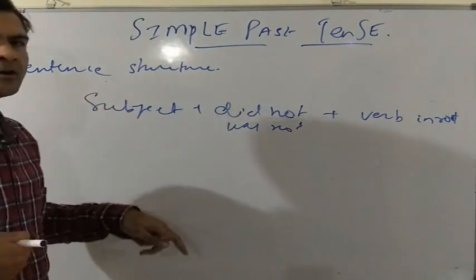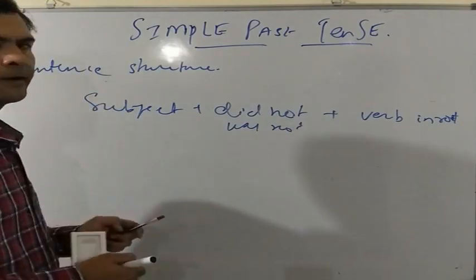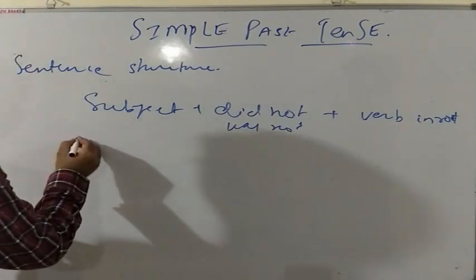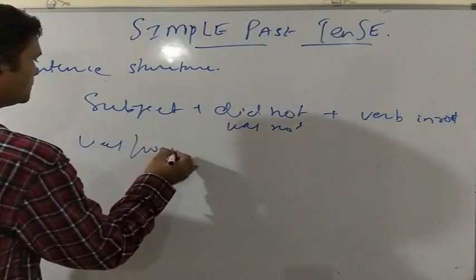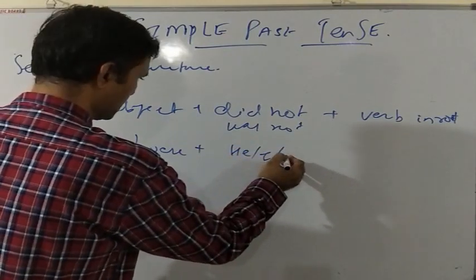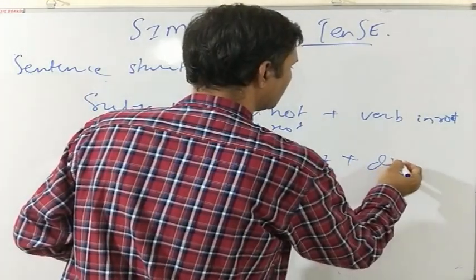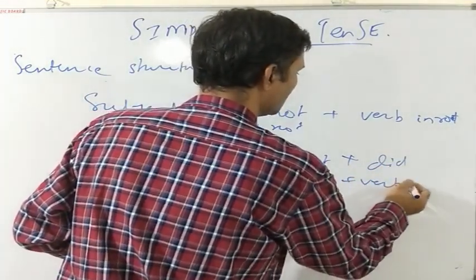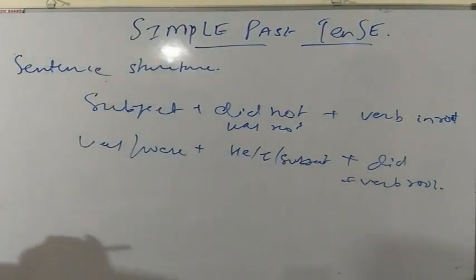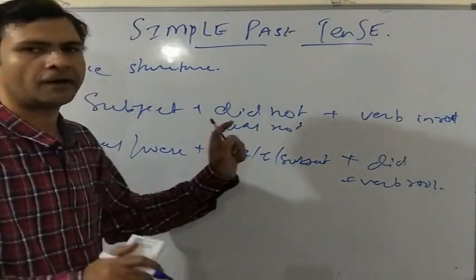Similarly, the sentence structure of an interrogative sentence in simple past tense will be was or were plus he or I or the subject, or did plus subject plus verb in root form. That is, even in interrogative sentences, the verb remains in its root form. It doesn't change. We do not add d or ed.